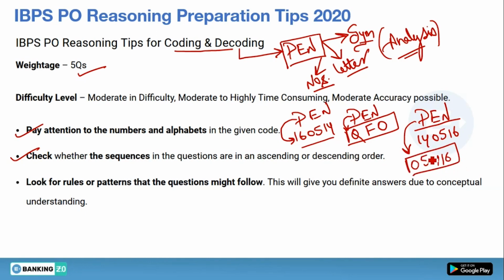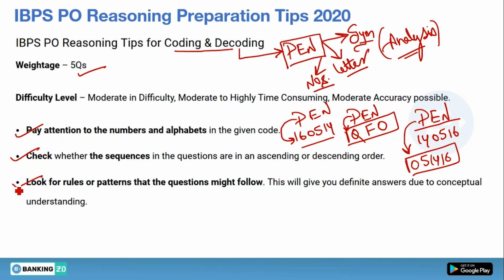So what is done over here? Place values are arranged in ascending order. Similarly, place values can be arranged in descending order. So all these are the patterns. Now last, look for the rules of pattern that the question might follow. You have to be very cautious while identifying the pattern. You have to check each and every word carefully, because each and every word will follow the same pattern.